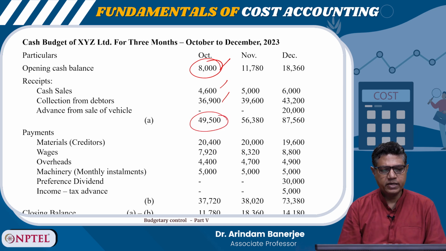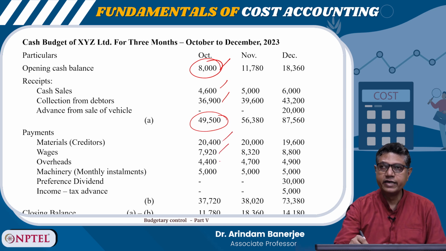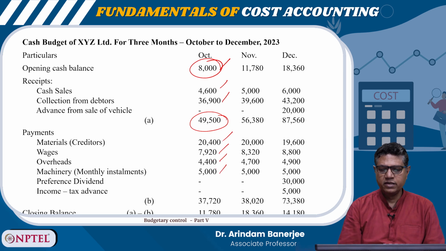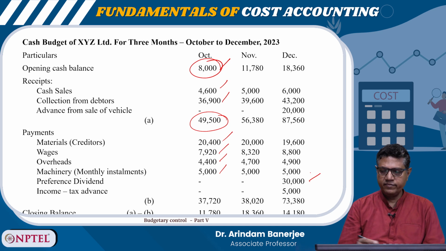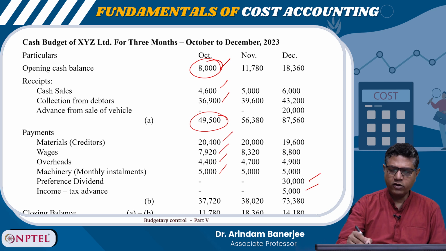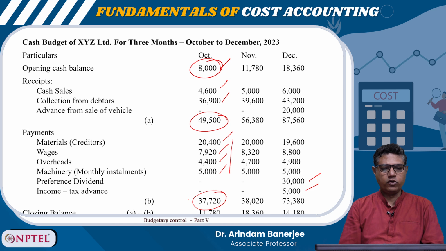Payments you need to make: materials 20,400, wages 7,920, overheads 4,400, machinery monthly installment 5,000. Preference dividend is only once in December, and income tax advance of 5,000 is only once in December. If you add all these payments, you should get 37,720 in October.